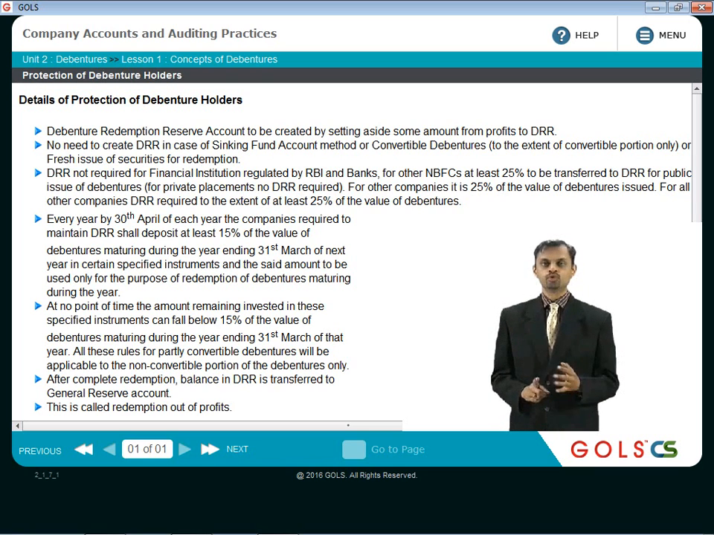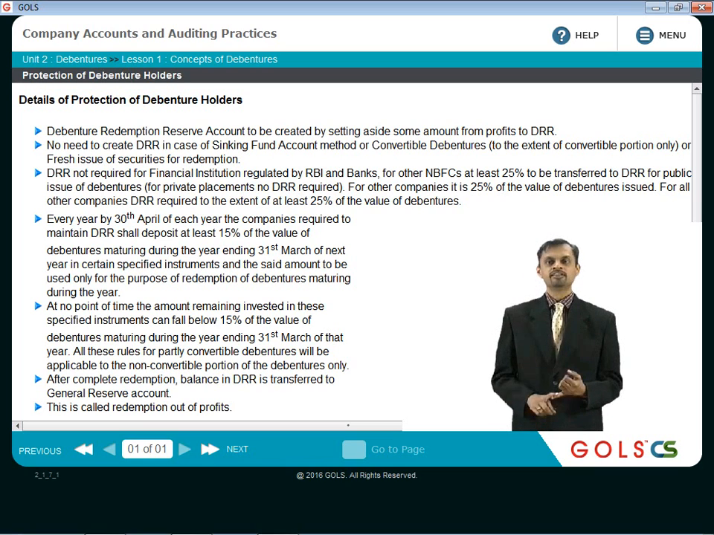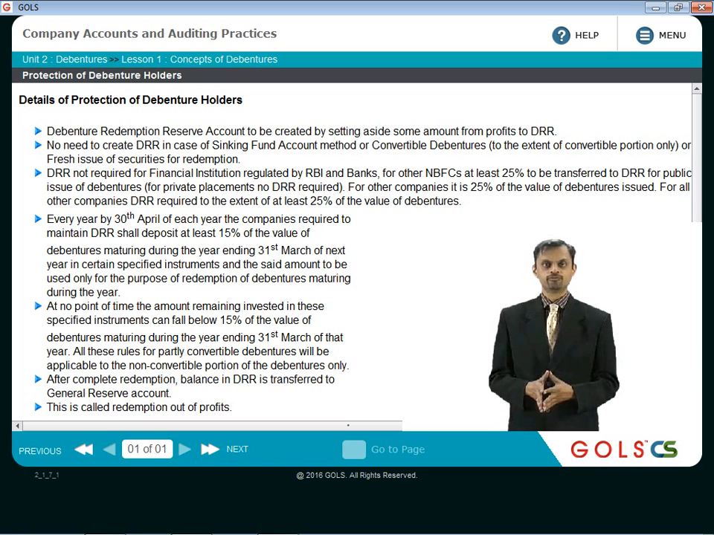In certain cases, there is no need to create DRR. So no need to create DRR in case of the sinking fund account method. The company has invested the money somewhere else and has created the sinking fund account, so the sinking fund account itself acts as a reserve account, and that is why again no separate DRR account is required. Or when the debentures are convertible debentures, to the extent of the convertible portion there is no DRR required, because for the convertible portion there is no cash outflow that is going to happen. The debentures will be converted into shares or some new securities, and that is why there is no need for creation of DRR to the extent of the convertible portion.